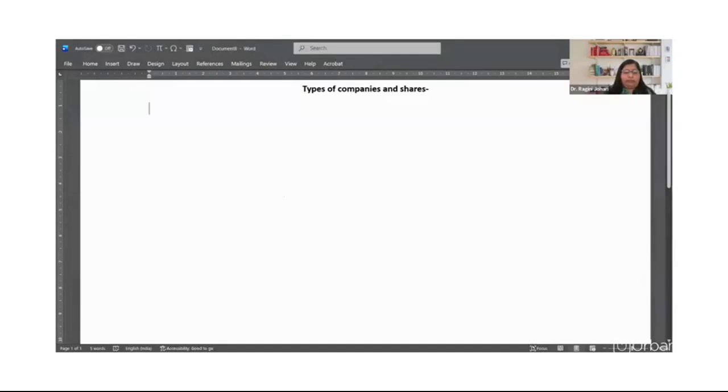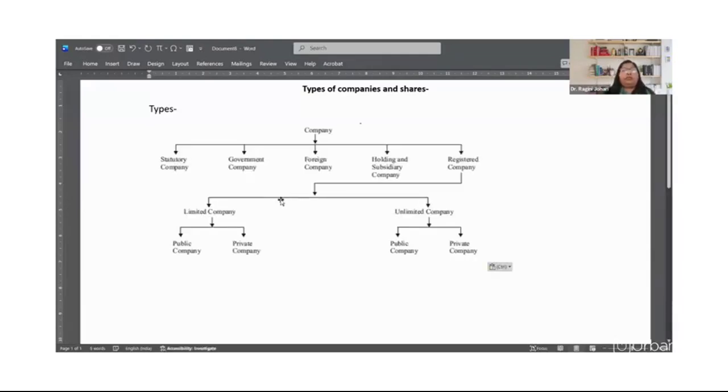In India, we have different types of companies, which can be understood from this chart. Now I'll be explaining these companies one by one. So starting with the first one, that is statutory company.